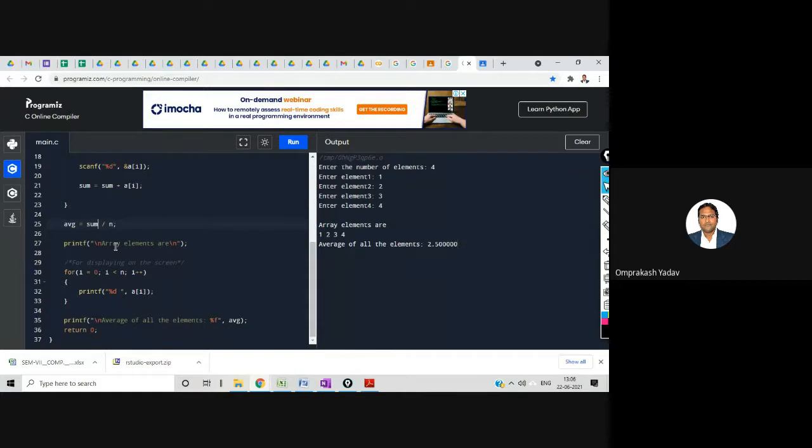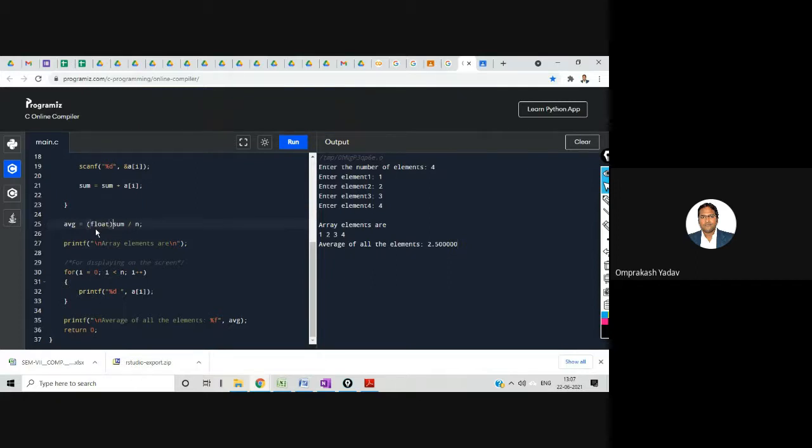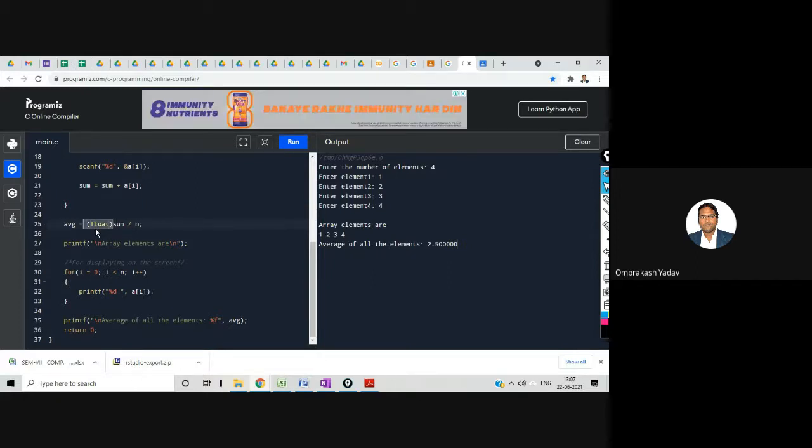So whenever this kind of situation is there, you must tell the compiler that this is not a simple integer division, it's a float division, right? So either you convert into float, or simply you can make any number a float.